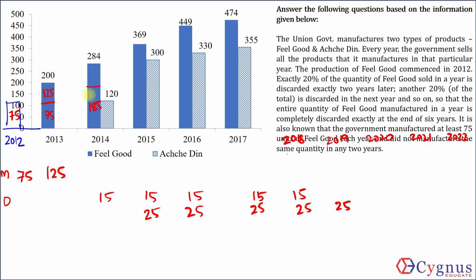should be 284 minus 185. 284 minus 185 is 99. If the production here is 99, then 20% is 19.8. But this is not possible. Hence, 75 cannot be the value of production in this year. I realize that because of this catch. Now, I can keep on doing values like 80, 85, 90, 95 and so on.